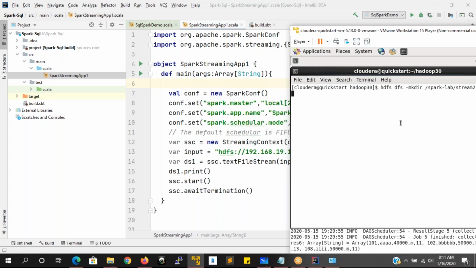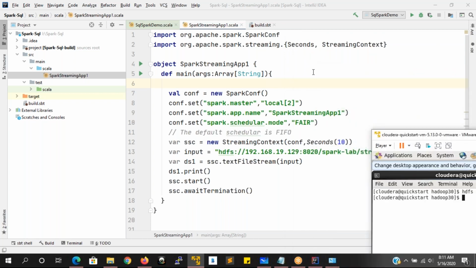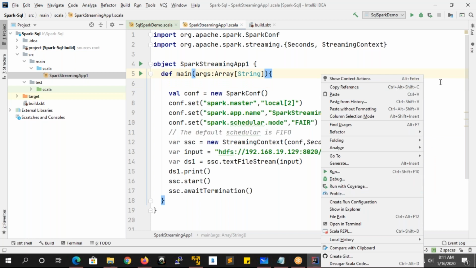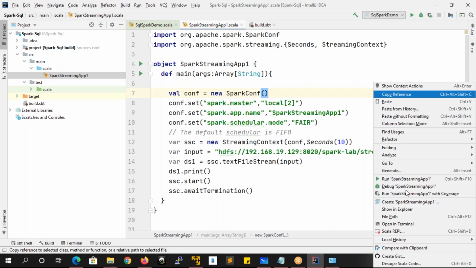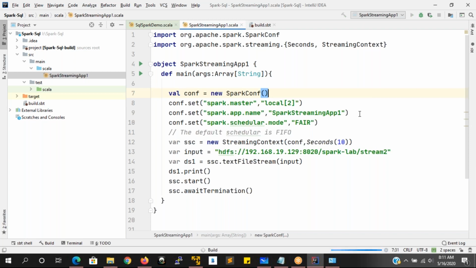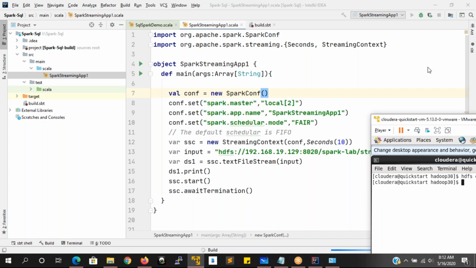So this is what I'm going to make up. First of all, the directory is ready, then you have to start the application. To start the application, right click here, save this one again. Right click here, see here, run Spark Streaming App 1. Like that, you're going to see a message. Run this one. Then it is going to build it, and then it is going to read the data here.